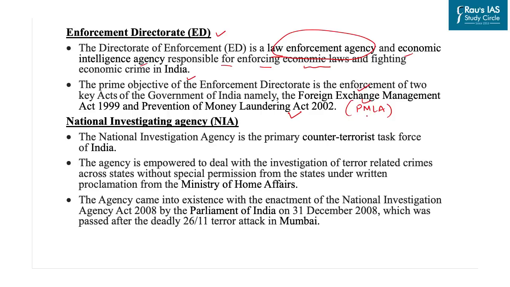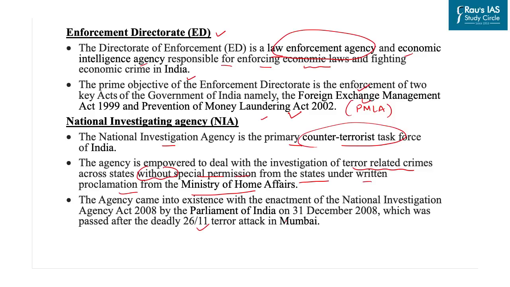The third premier investigative agency here is National Investigation Agency. The National Investigation Agency is the primary counter-terrorist task force. This agency is empowered to deal with investigation of terror-related crimes across the state without special permission from the states, under written proclamation from Ministry of Home Affairs. This agency came into existence after enactment of National Investigation Agency Act 2008, after India witnessed deadly attacks of 26/11